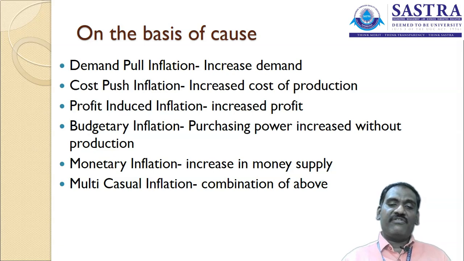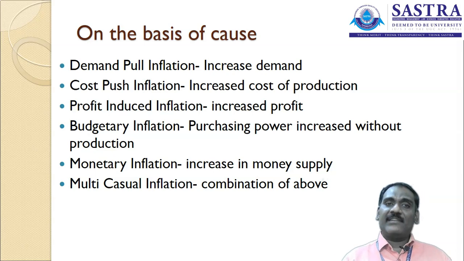Second one, cost push inflation. The cost of production increases, so prices increase in the market. If the raw material cost increases, wages increase, rent increases, or the interest on the capital borrowed from the financial market increases, likewise there are different reasons for the price of the product to increase in the market.